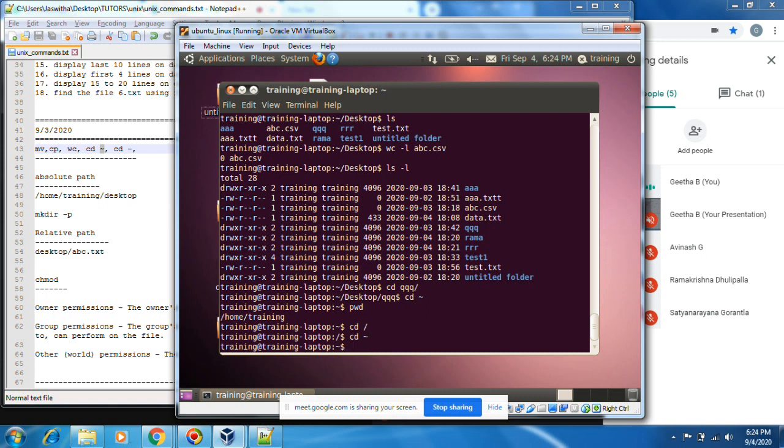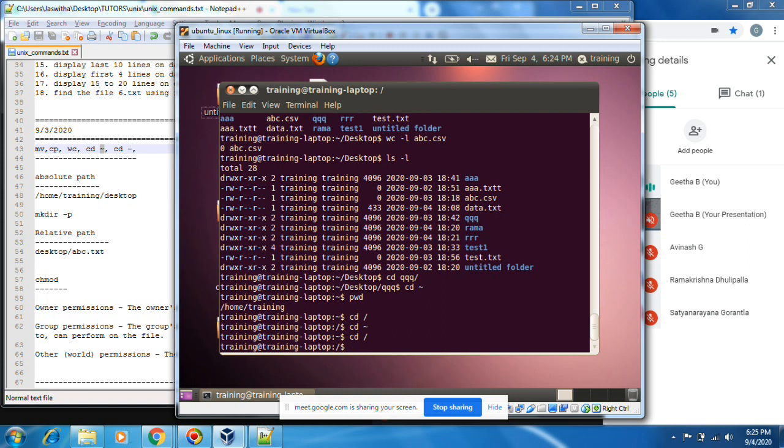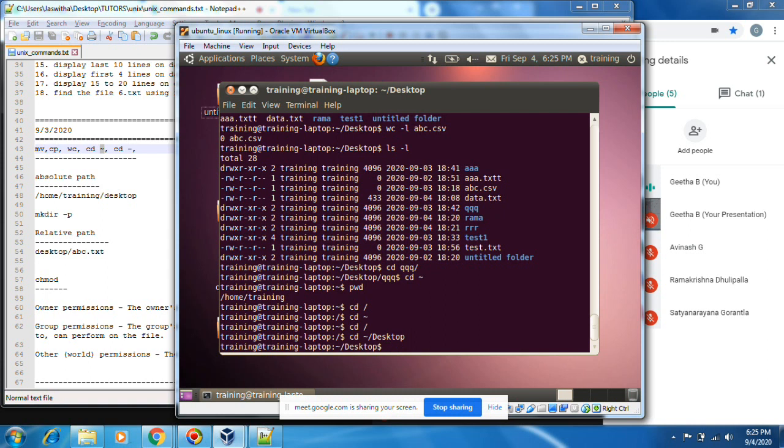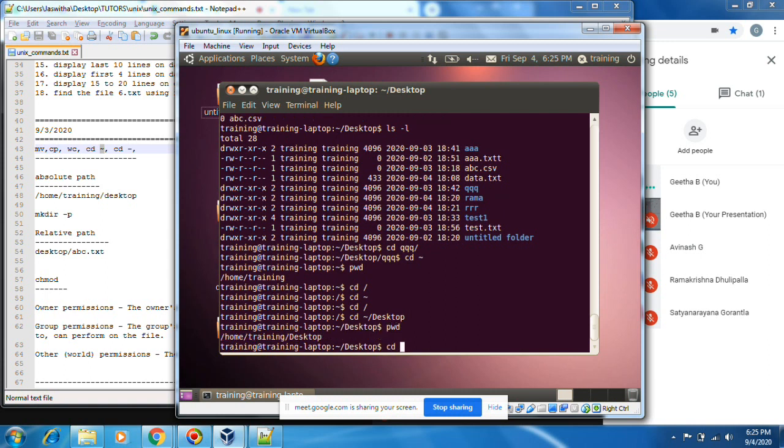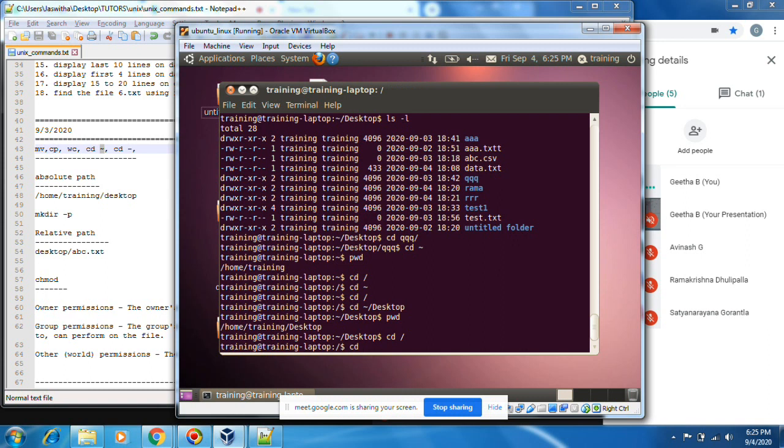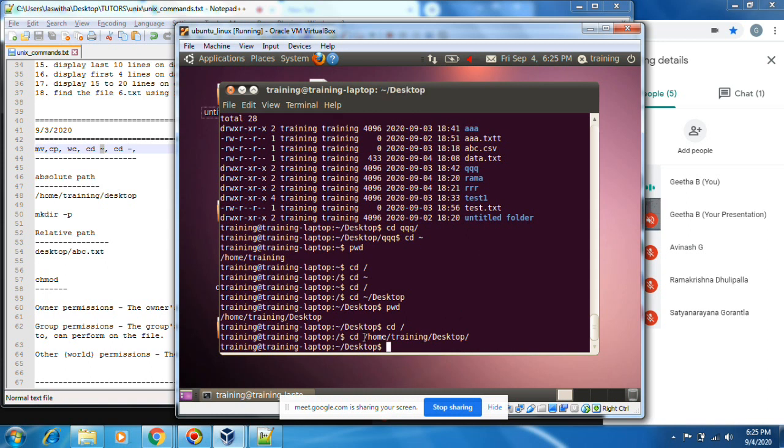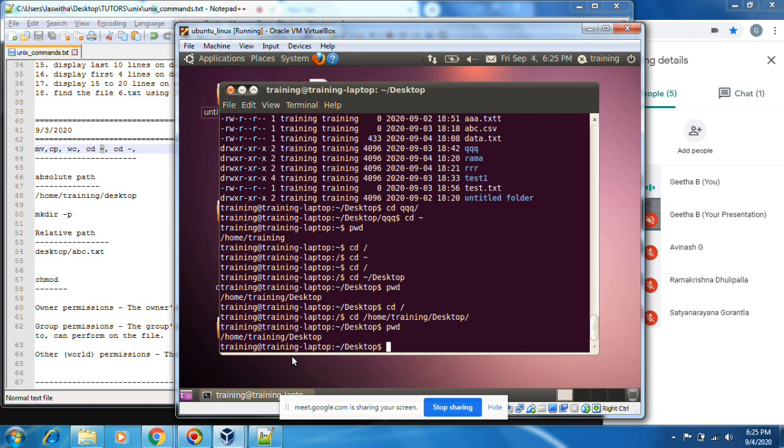If you are anywhere, suppose I want to go to desktop, you can go with cd space slash. Now I have gone to desktop. You can go like this also: cd space slash home slash training slash desktop. You can write the full path also. This full path is also known as the absolute path.